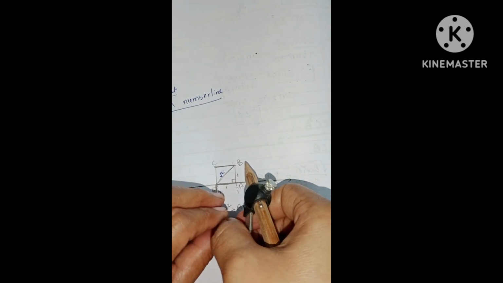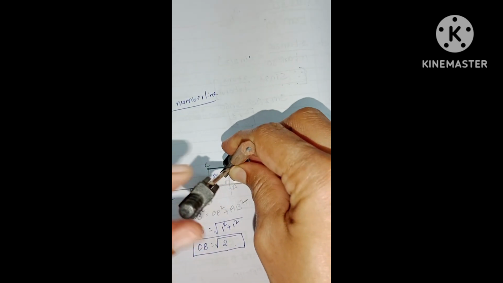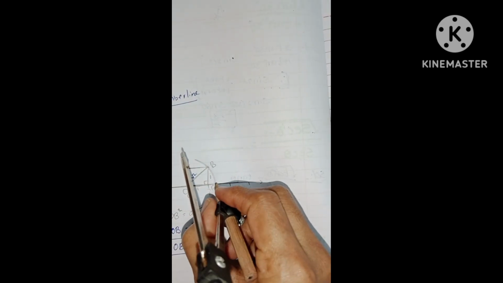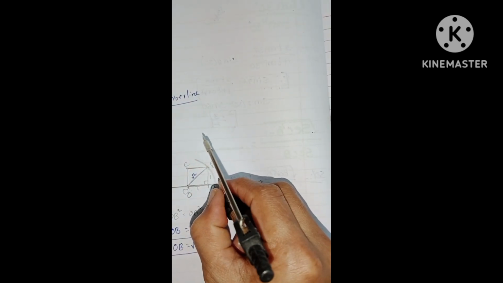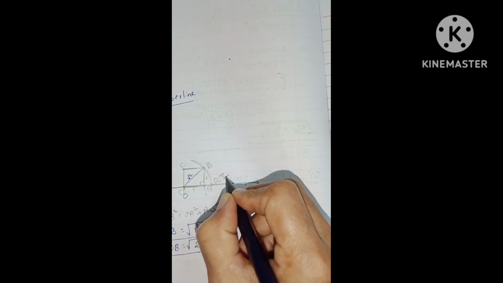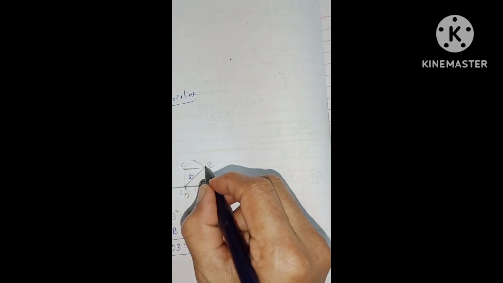Now take a compass, with O as center and OB as radius, and draw an arc. It touches the number line at D. D represents root 2, because if you draw a circle, this is the radius of the circle, and this is also a radius of the circle, right?